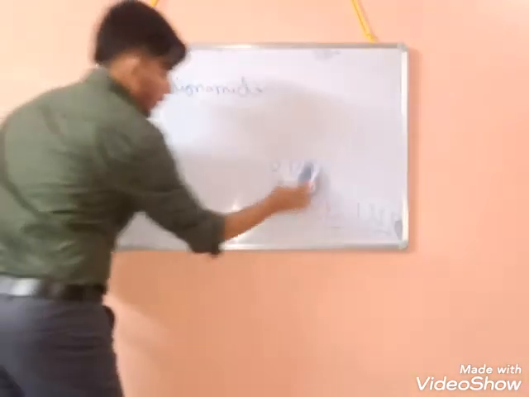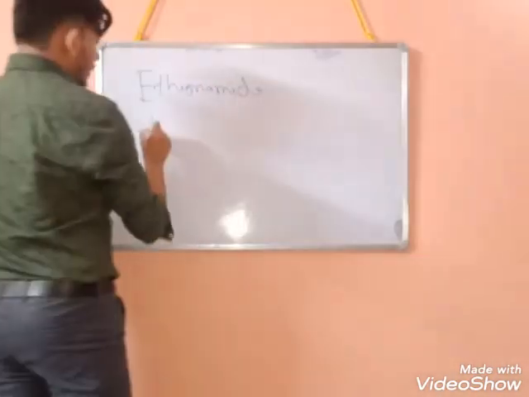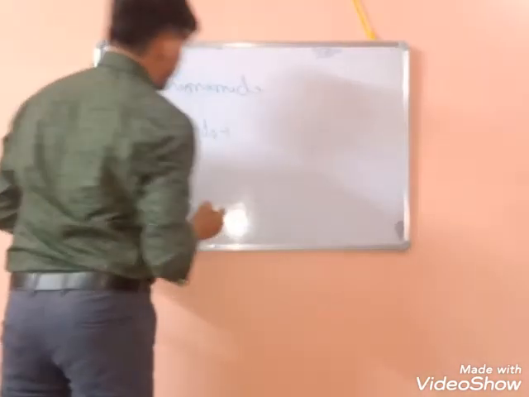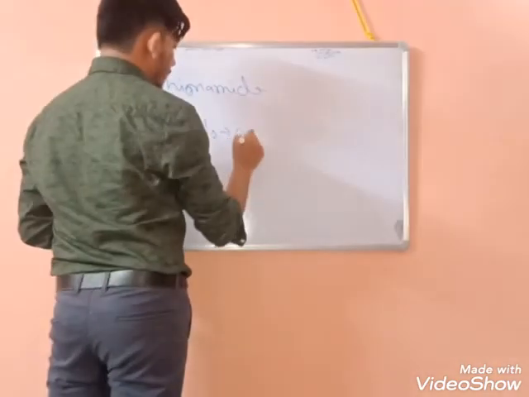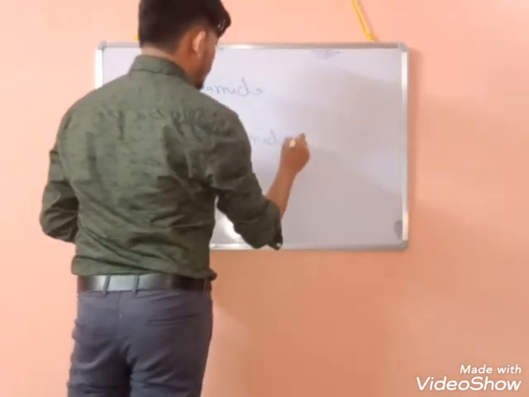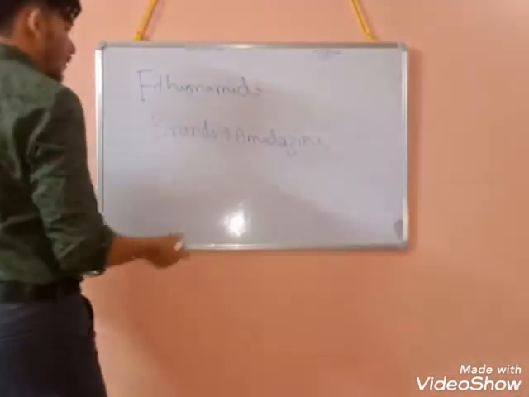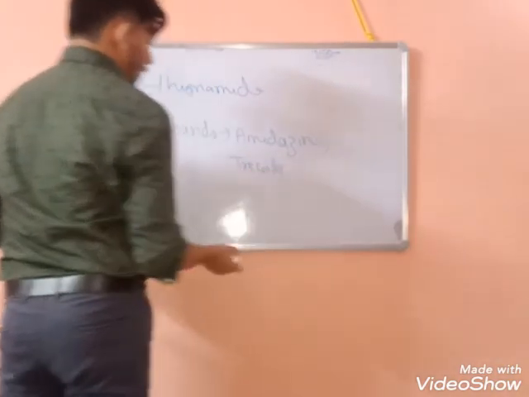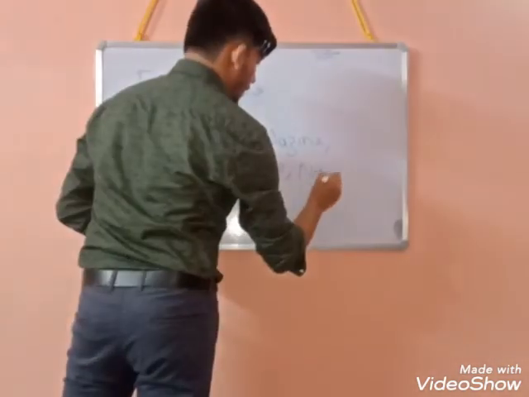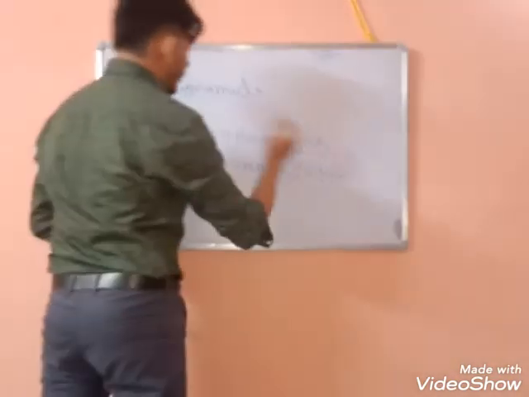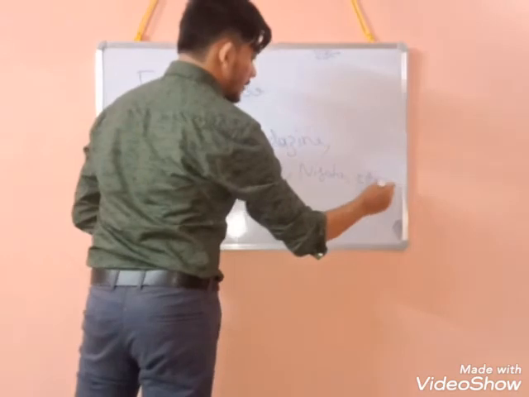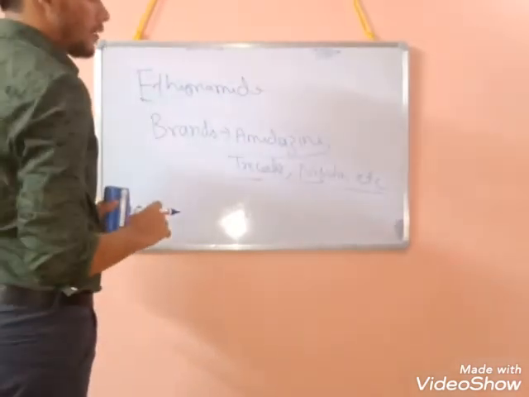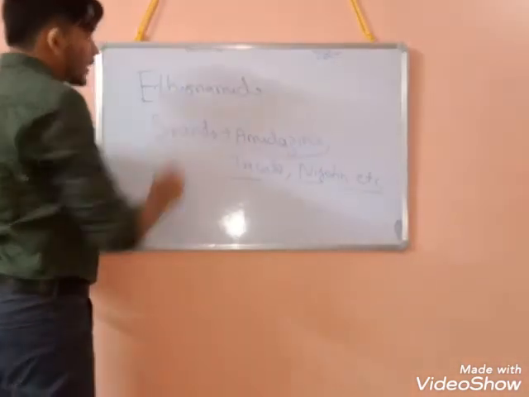Next, we will see about brands. Okay, so brands I will give some and you have to study the rest. Okay, so brands: Imidazine, okay, one drug. Then Trecator, okay, then Nisotin, another drug. Brands containing ethionamide. So etc. Rest you have to study from book and as well as from internet. You can see some of the brands or drugs which are containing ethionamide.